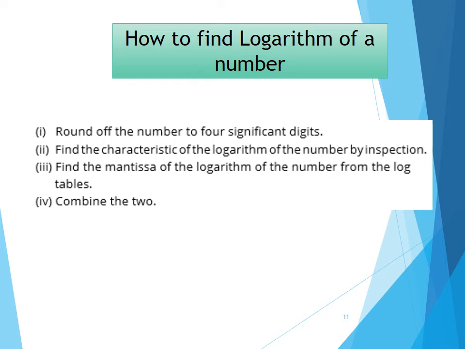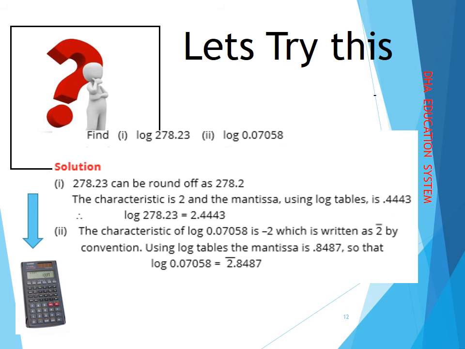So, when we sum up how to take the logarithm of a number, the first step is to round off the number to 4 significant digits. Find the characteristic of the logarithm of a number by inspection, as we inspected in the previous part, by looking at how many numbers are there in the integral part or how many zeros are there after the decimal. Then find the mantissa of the logarithm of a number using the log table or by using calculator. Wherever you see the word log table written, you will refer to the calculator. Then we combine the characteristic and mantissa. Characteristic is written on the left hand side. Then we place a dot, point, decimal, and the mantissa is written on the right.